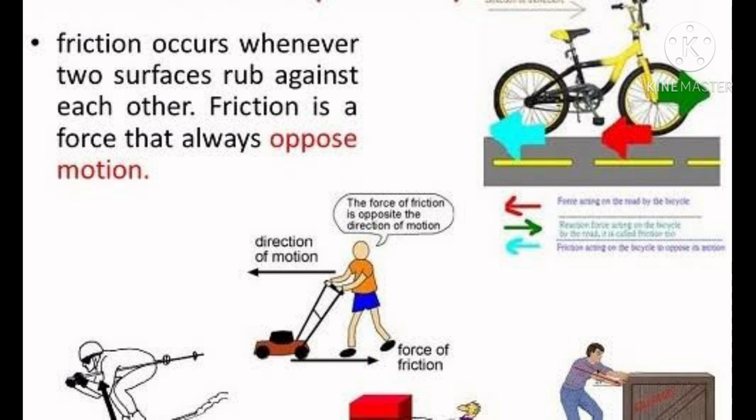Because of frictional force only, we are able to walk on the surface of the earth, light a matchstick, make ropes and write with a pen or pencil on paper. Due to the roughness of the surface, friction is more on the surface. The retarding force is known as the force of friction. If the surface is smooth, the friction is less. Due to friction, the soles of shoes, components of machines, or the wheels of vehicles get worn out.